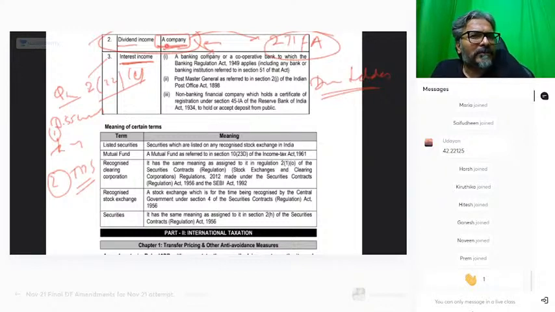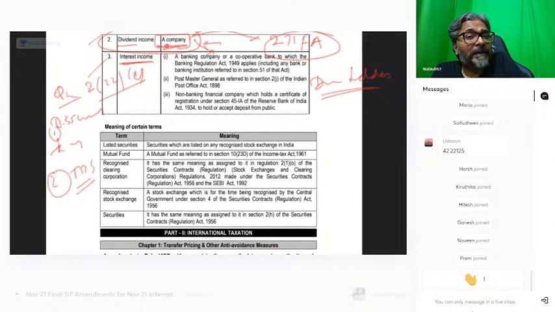What about TDS, students? Whether TDS is deductible on the fixed deposit interest income. The bank making the payment of the interest on the FD, will they be required to deduct the TDS or not? If it exceeds 10,000 rupees. And the answer is yes, students.